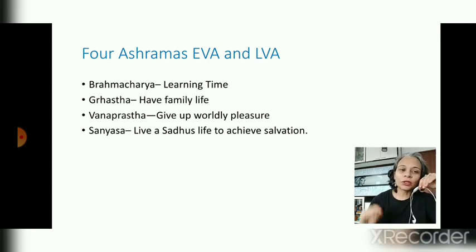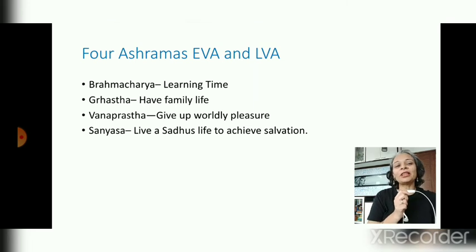So the first one was brahmacharya. Brahmacharya means in the early age of your life, right from your birth till you become around 20 to 25 years, you should study. That is completely based on study and learning, of any profession or whatever. You should not get married in that time. So that is a learning time. Then grahastha, where you need to marry and have a family. So take care of your family, have children. That is from 25 years to 50 years.